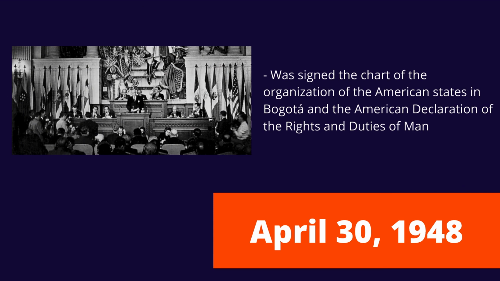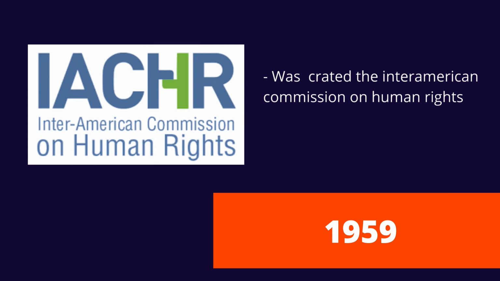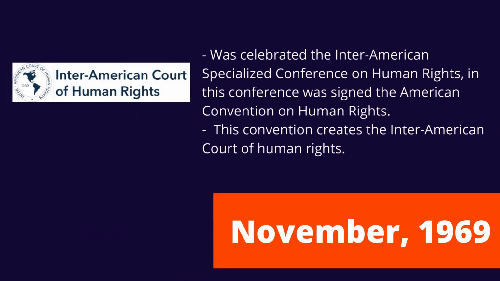In the history of the Inter-American System of Human Rights, we have four important dates. The first one is April 30 of 1948. On this day was signed the Charter of the Organization of the American States in Bogota, and also was signed the American Declaration of the Rights and Duties of Man. The second important date is the year 1959. In this year was created the Inter-American Commission on Human Rights. And finally, in November 1969 was celebrated in San Jose of Costa Rica the Inter-American Specialized Conference on Human Rights. In this conference was signed the American Convention on Human Rights, and this convention creates the Inter-American Court of Human Rights.